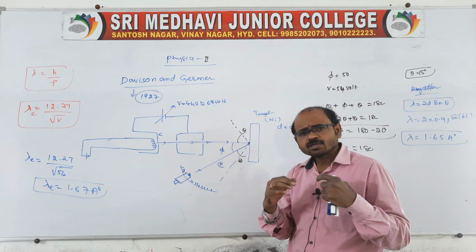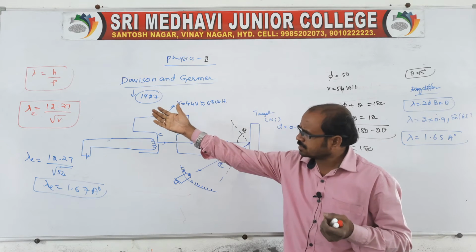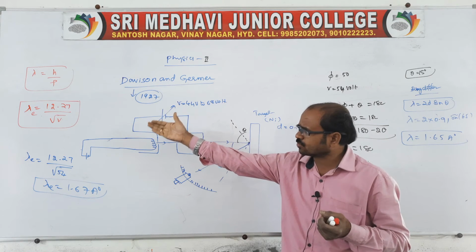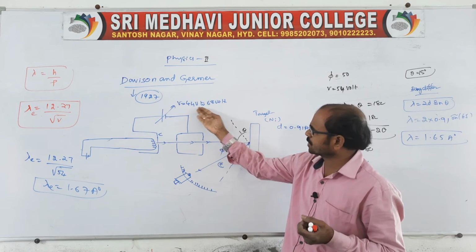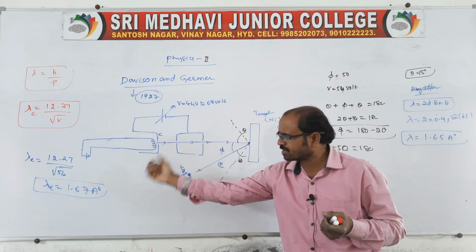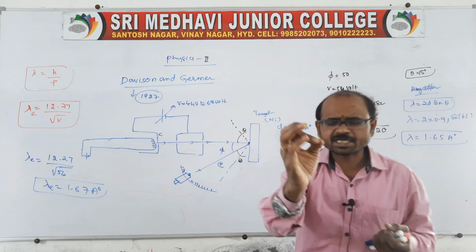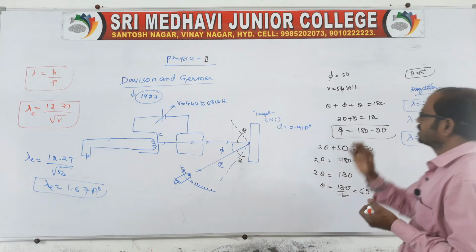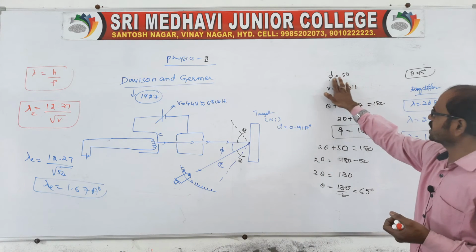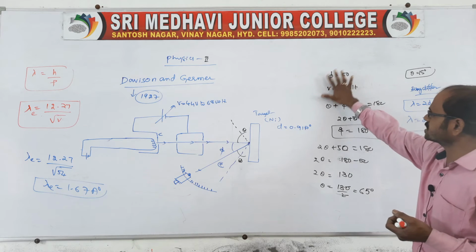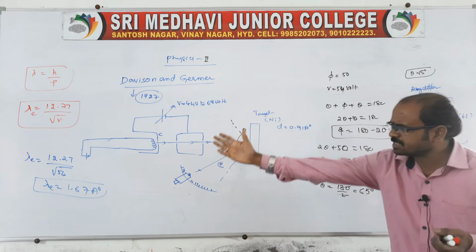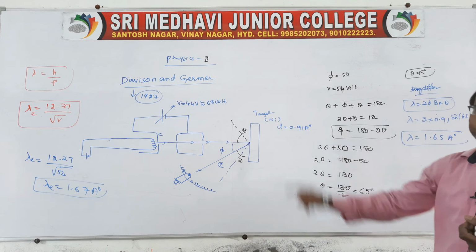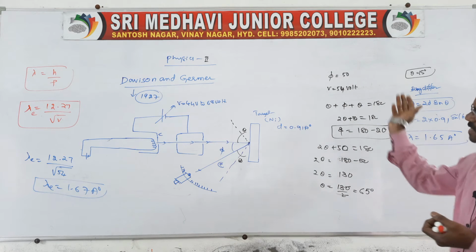Not only that, we know the wavelength by the de Broglie relation, that is 12.27 over root V. Suppose you take different potential differences, you will get different wavelengths. But at a particular potential difference, if you apply 54 volts, that shows a diffraction angle of 50 degrees. For this, both answers are the same, according to de Broglie and according to the experiment of